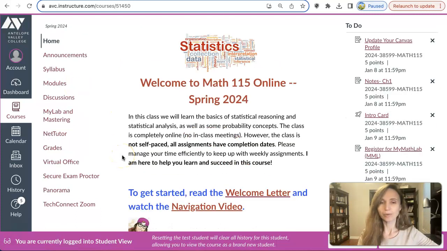In this class, we will learn the basics of statistical reasoning and statistical analysis, as well as some probability concepts. The class is completely online, meaning there are no in-class meetings. However, the class is not self-paced. All assignments have completion dates or due dates. Please manage your time effectively to keep up with weekly assignments. And remember, I am here to help you learn and succeed in this course.